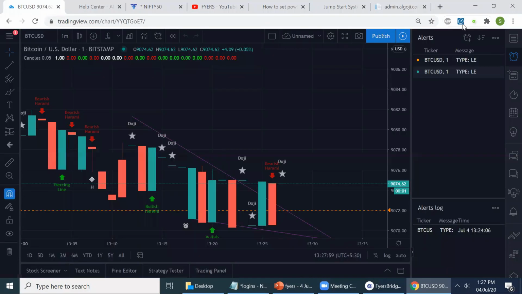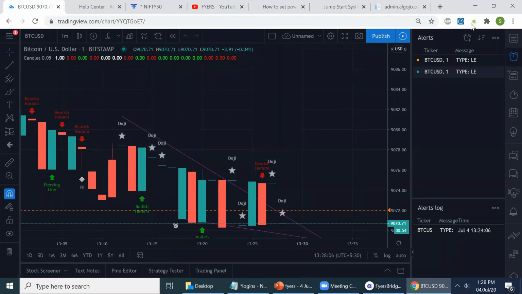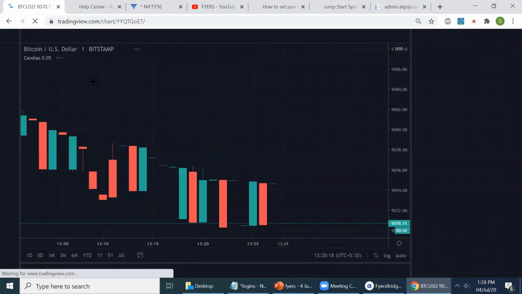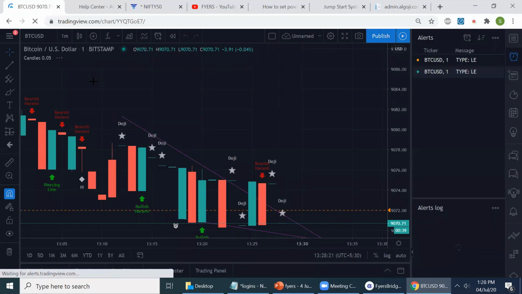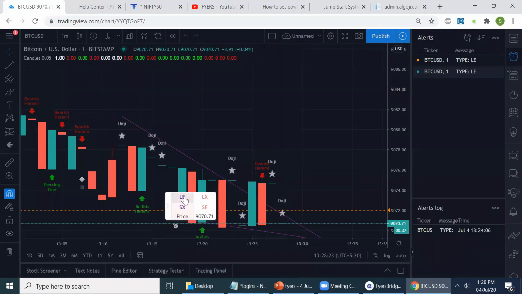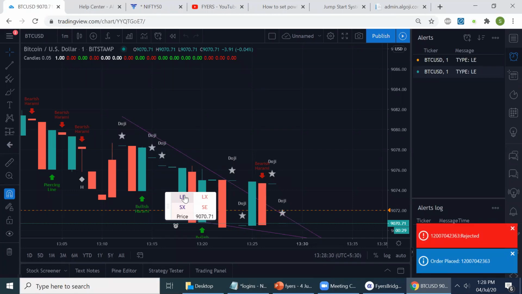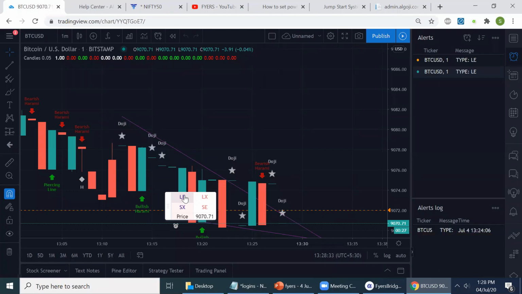Now, when we go to the live chart, we see this extension turned green. Okay, so it means it is connected. I'll do a refresh of this page once, so that the buttons and all, it gives a hard connection here. Now you see buttons have also come up. So 100% setup. This is as simple as that. I am able to set up the API bridge in hardly a few seconds only, and an alert came, so it placed a trade also.